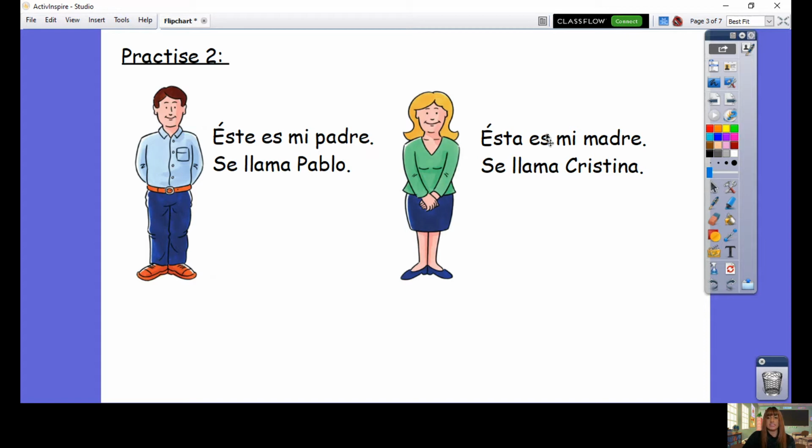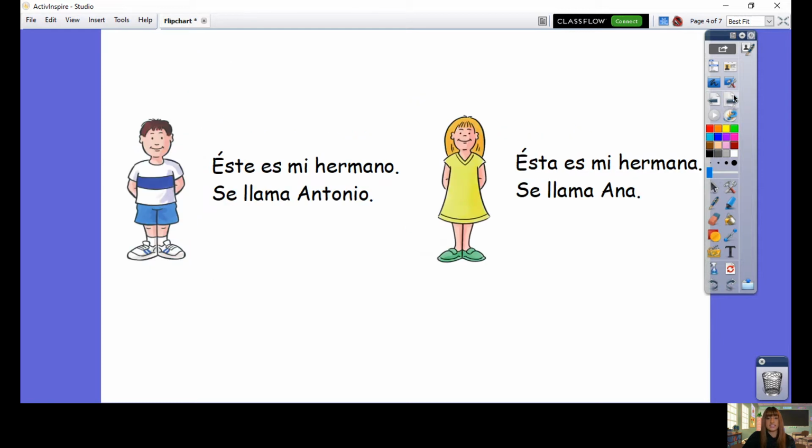This is my dad, this is my mum. Why is it este here and why is it esta here? You might have spotted it's este because we're talking about a man and esta because we're talking about a woman. Let's see if this works with our next sentences.